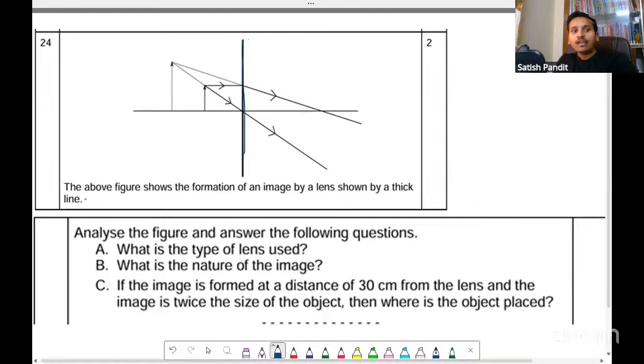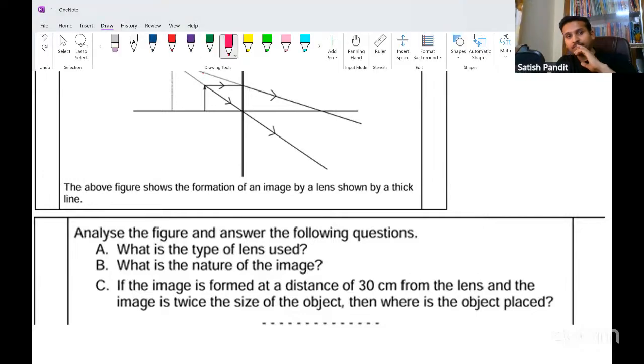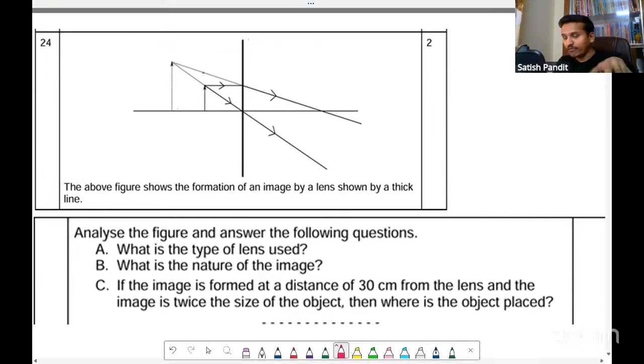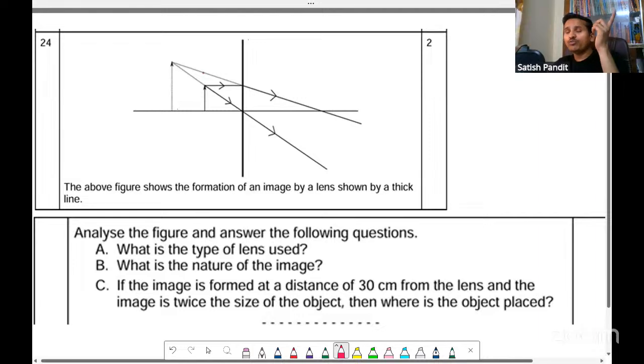Okay. Analyze the figure and answer the following questions. What is the type of lens used? If you want to get a virtual erect image which is magnified, we have to go for convex. Please remember, if you want a virtual erect image which is magnified in a mirror, we have to choose concave, and we have to place the object between pole and focus. But in lenses, you have to choose a convex lens and place the object between optical center and F1. Okay, so the answer is convex.